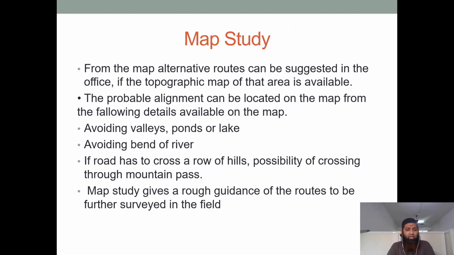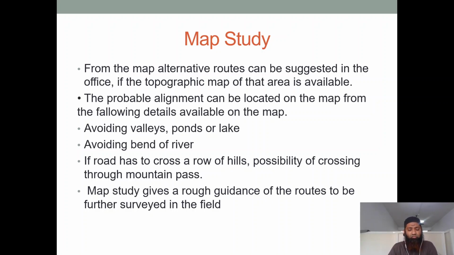We have to avoid valleys. We have to avoid ponds and lakes as well. If we don't avoid these water bodies, then the construction cost will increase. The height sometimes might even get doubled also. So we have to avoid valleys, ponds or lakes. Avoid bends of the river. See, as I had told you, whenever there are curves, there are high chances of skidding, as there are high chances of collision also.